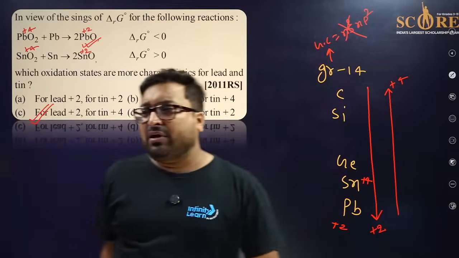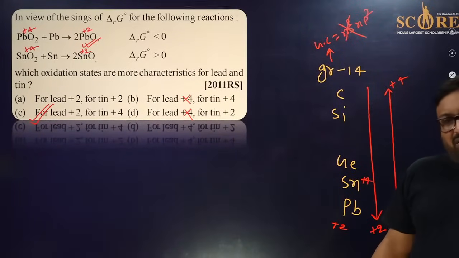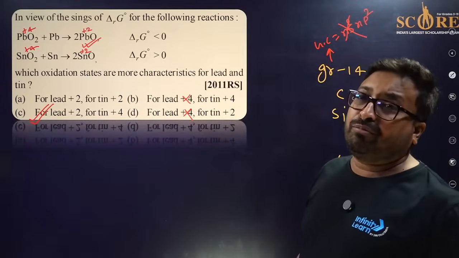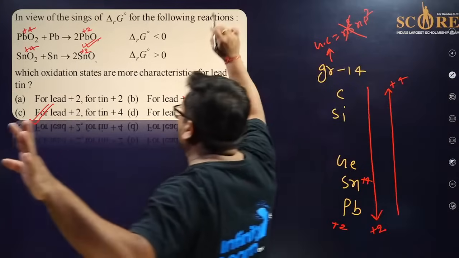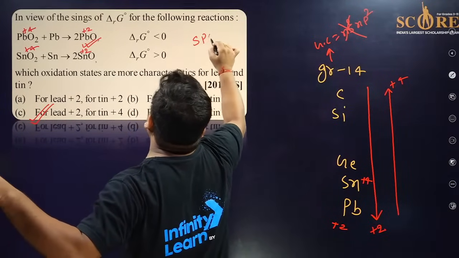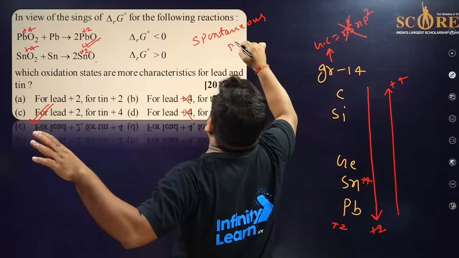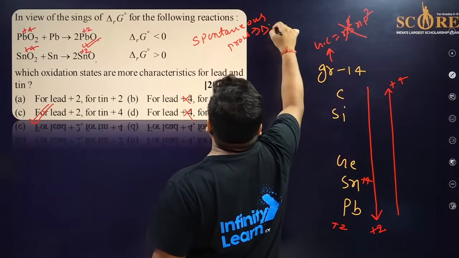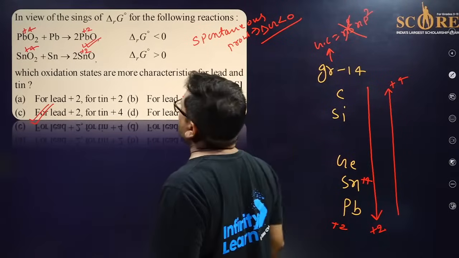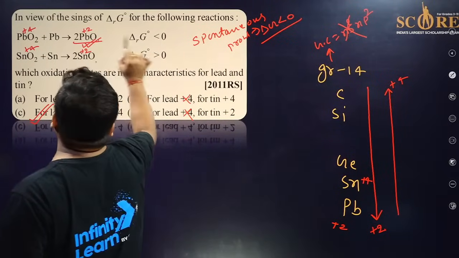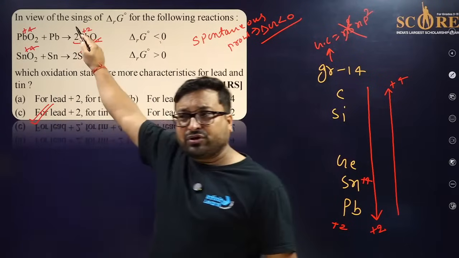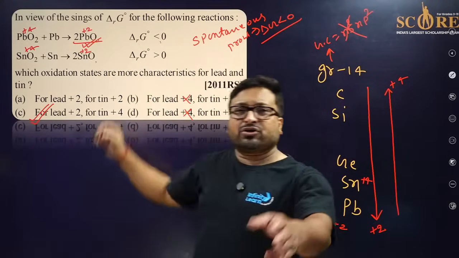Now you can answer, if somebody doesn't know inert pair, from the delta G. Your teacher must have taught you that for any spontaneous process, delta G should be less than 0, negative. In this process delta G is negative. It means this process will take place.